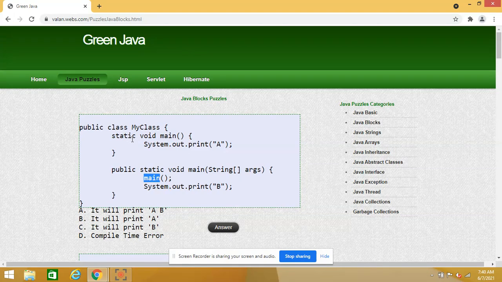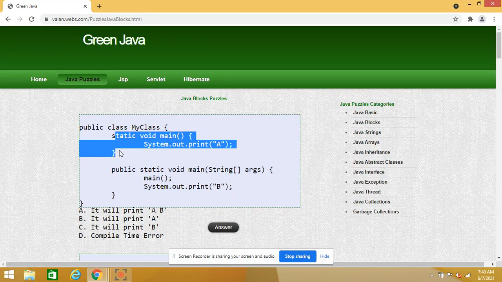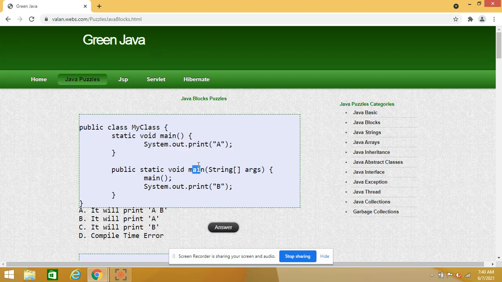Finally, looking at the code, it's a very direct question. I have a static method called main. Also I have a main method. So here we may get a doubt whether it is possible to define our own method with the name main. Yes, it is possible.